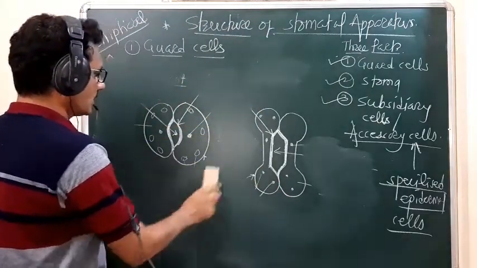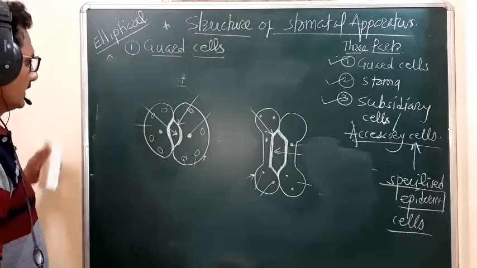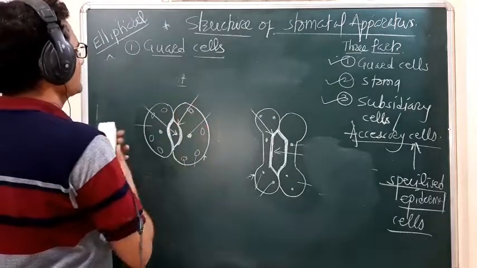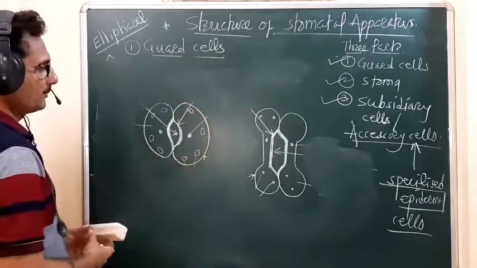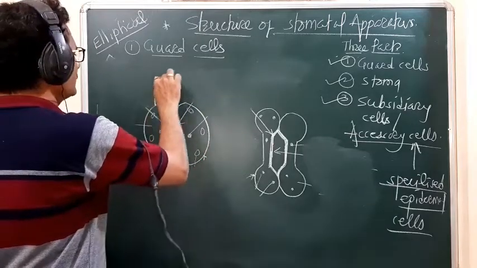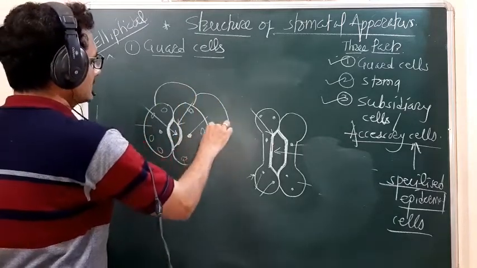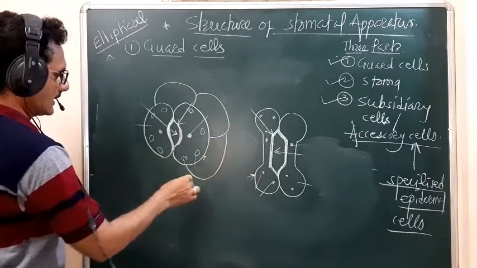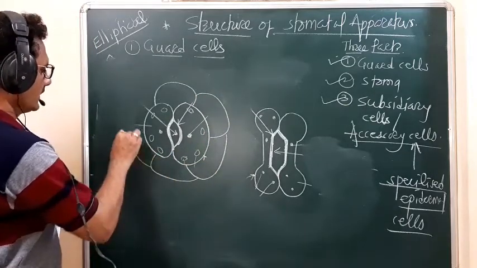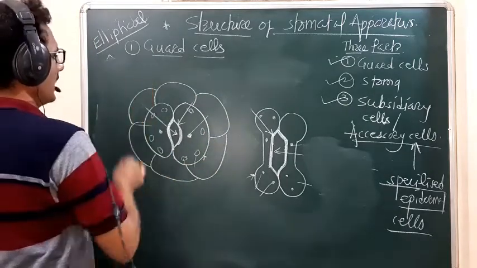So in case of dicot, these are the specialized epidermal cells situated all along the side of the guard cells.